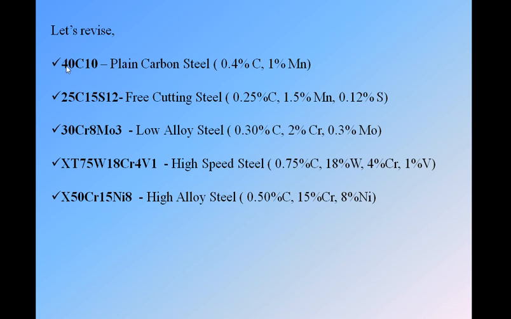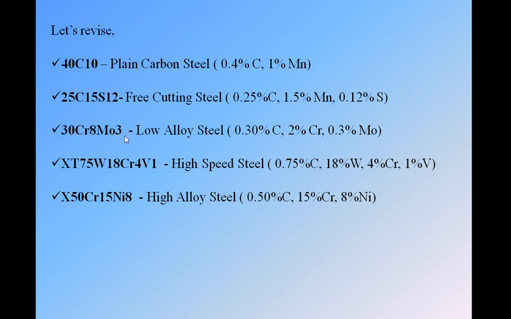Okay, see, if we have something like 40C10, this is plain carbon steel. First number divided by 100, we get 0.4% carbon. Second number divided by 10, 1% manganese. First number will be carbon, second number will be manganese. In the second, 25C15S12, the first number is carbon, divided by 100, we get 0.25% carbon. The second number is manganese, divided by 10, we get 1.5% manganese. S is sulfur, a troublesome element, divided by 100, we get 0.12% sulfur.